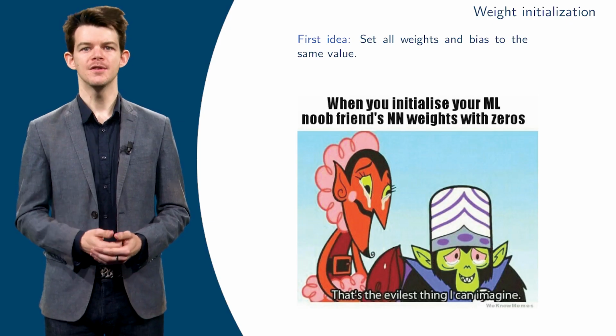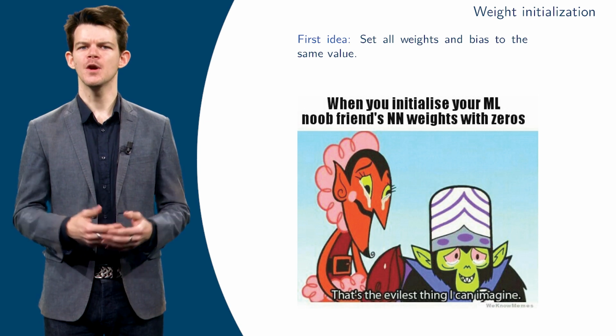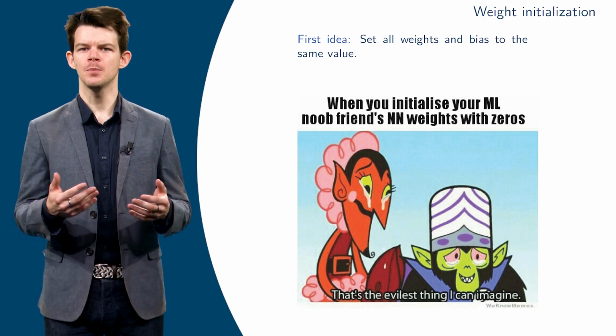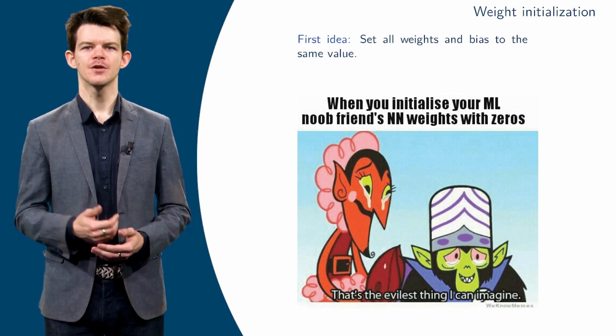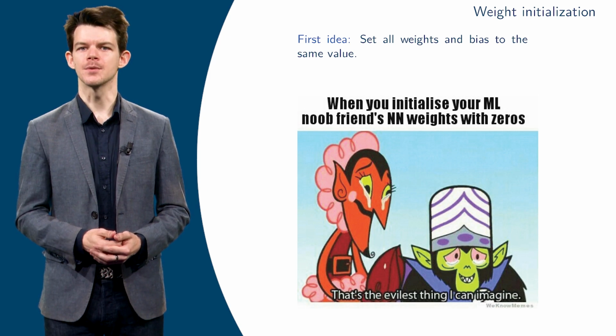Let us start with a very simple and maybe naive idea. We could initialize all weights and biases of the network with the same value. This is indeed very simple, since instead of choosing a very large number of initial values, we just need to pick one. However, such a choice happens to be disastrous.